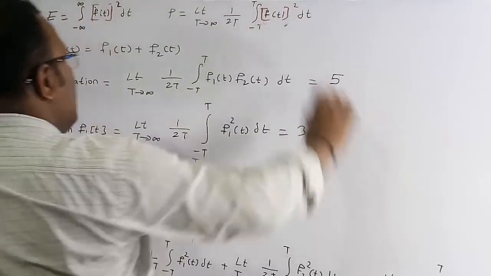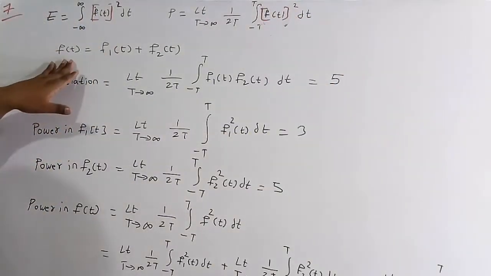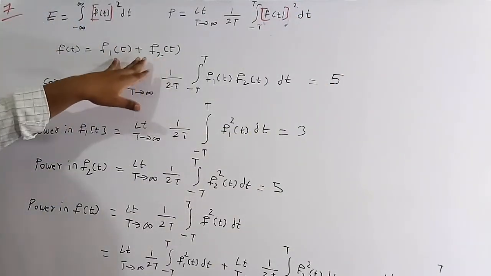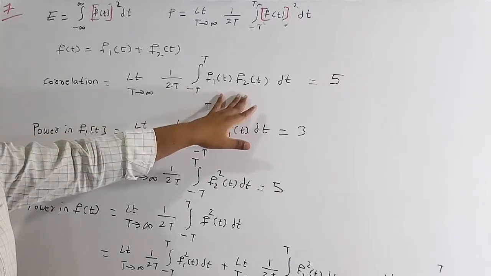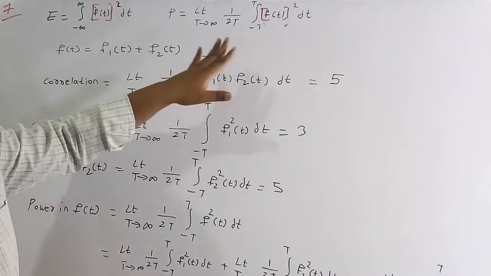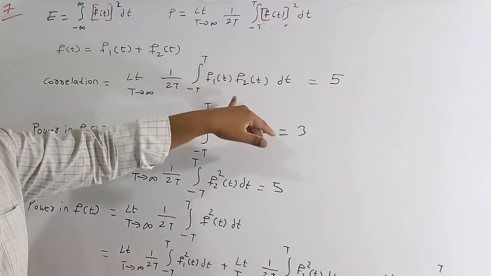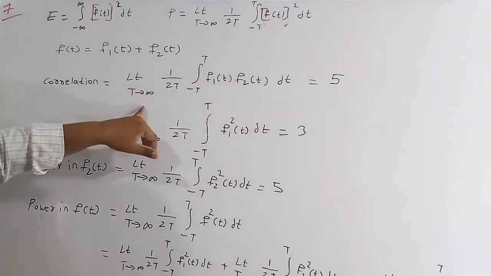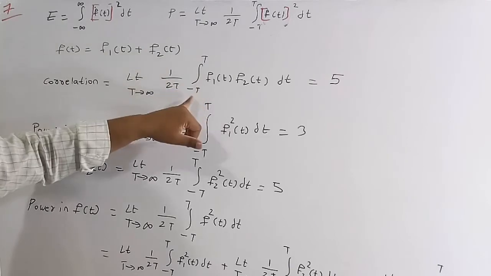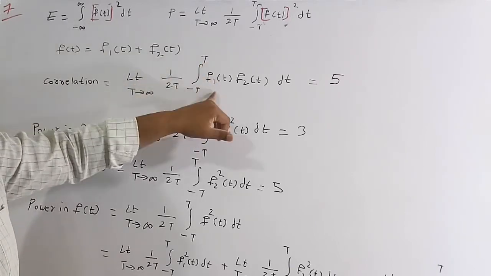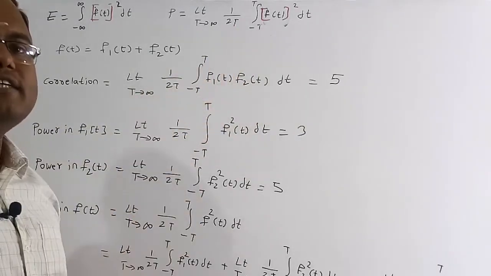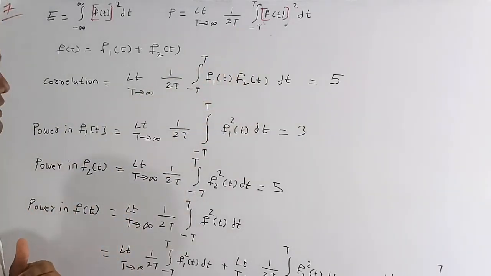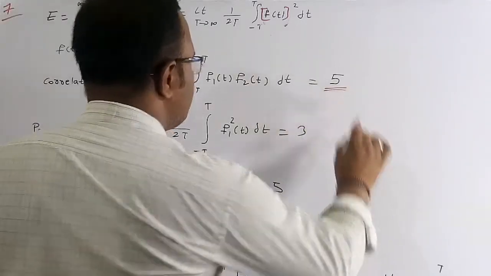Now in the question, f of t is the summation of the two signals f1 of t and f2 of t. In the given, they have given the correlation. Correlation is nothing but the product of the two signals with the same power equation. So the limit T tends to infinity of 1 by 2T times the integration from minus T to T of f1 of t f2 of t dt is called the correlation of f1 of t and f2 of t. This is called phi.